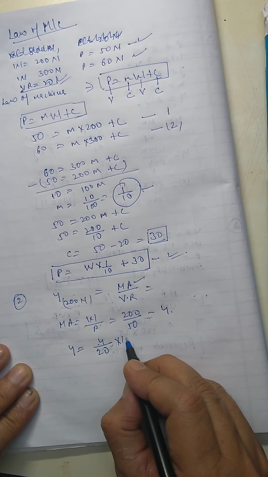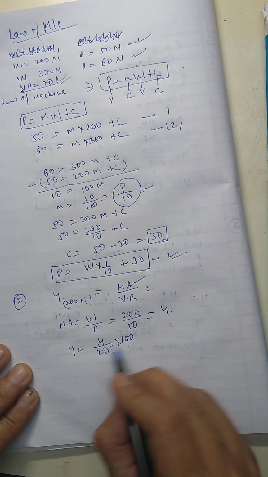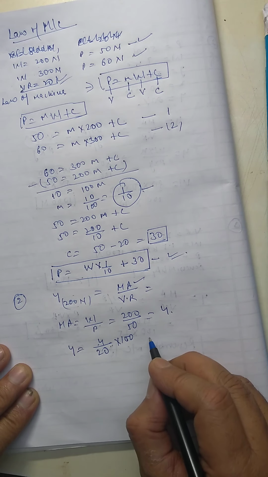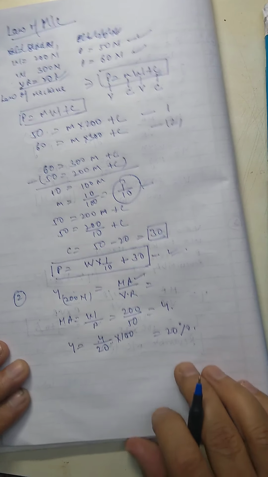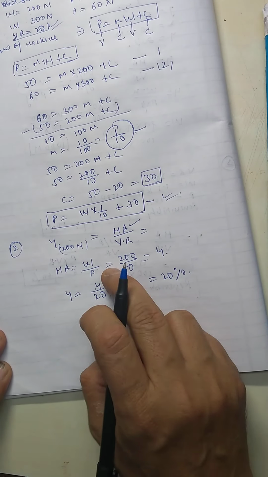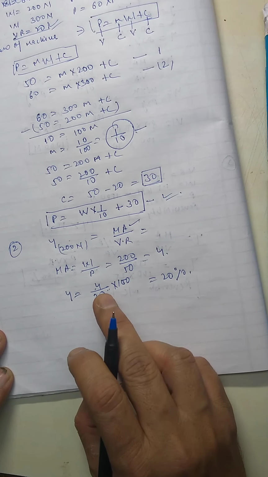That means efficiency is equal to mechanical advantage, which comes to be 4, upon velocity ratio, given as 20, into 100 for getting the efficiency in percentage. So efficiency comes to be 20%. Okay, this is the second thing which you have to calculate.